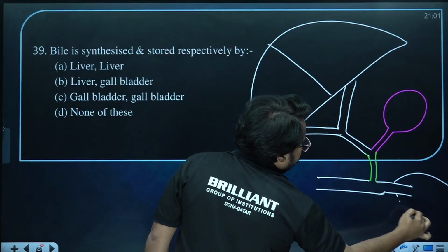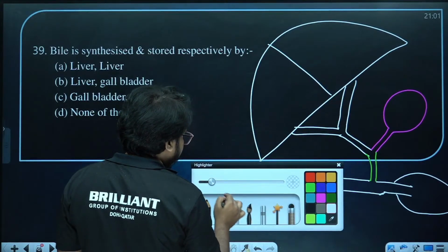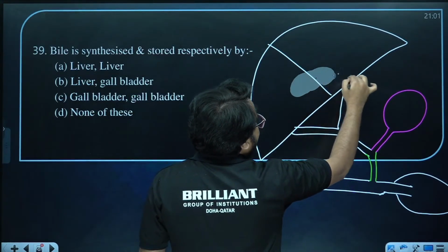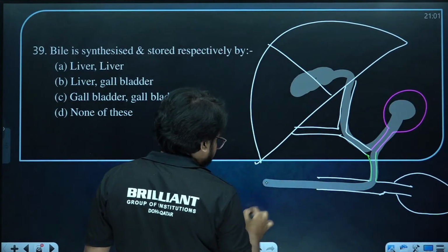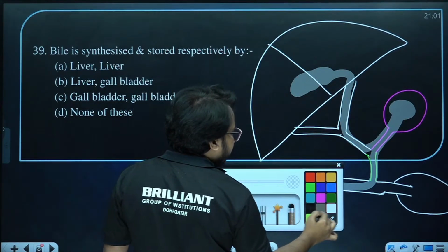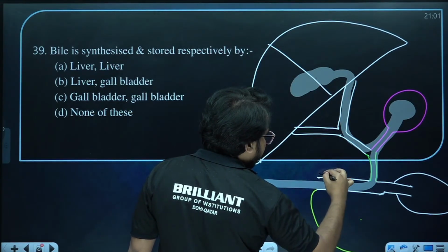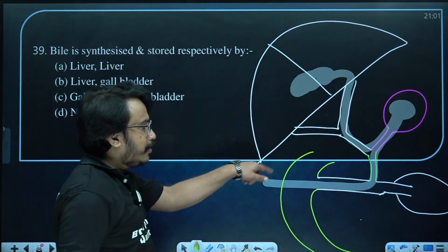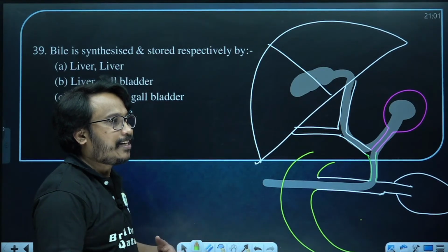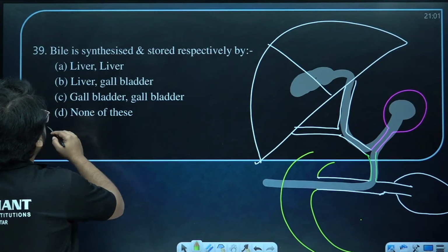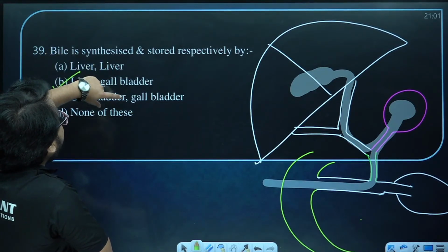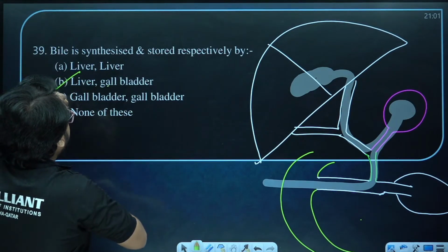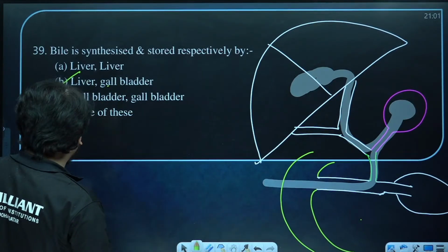So bile is produced in the liver and stored in the gallbladder. Whenever required, from the gallbladder it will be released into the C-shaped portion of the small intestine. What is the C-shaped portion? That is the duodenum. Hope you got it. So bile is synthesized by the liver and stored in the gallbladder. It is not that both are in the gallbladder, or both in the liver.